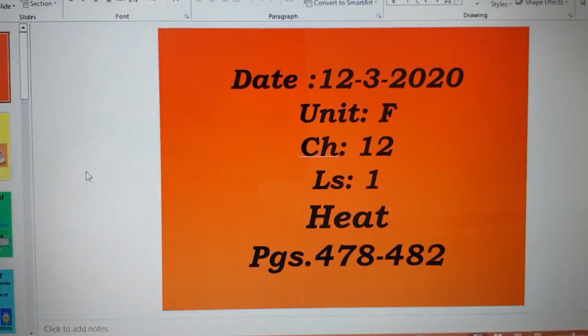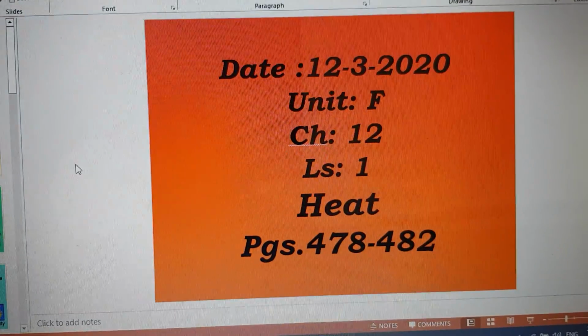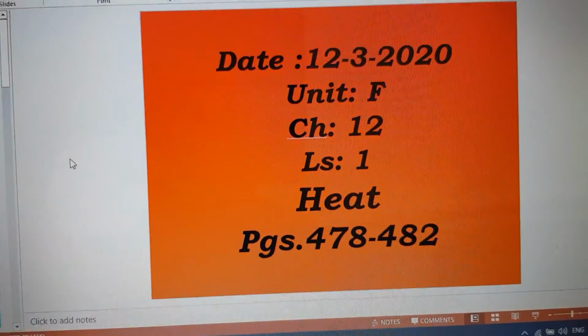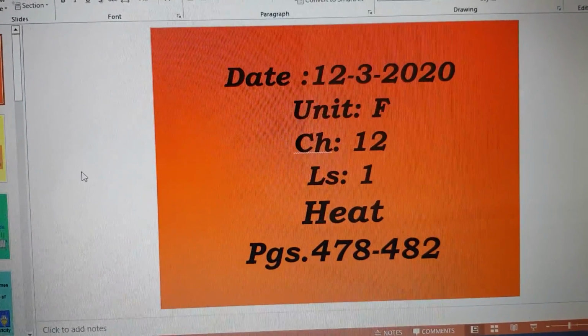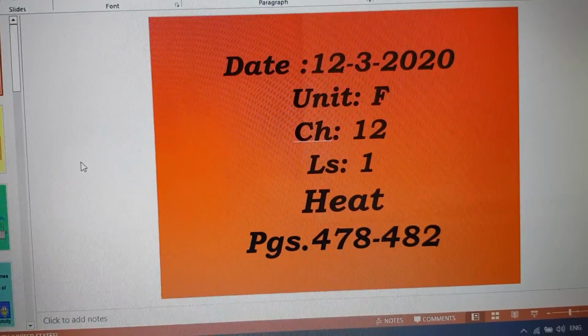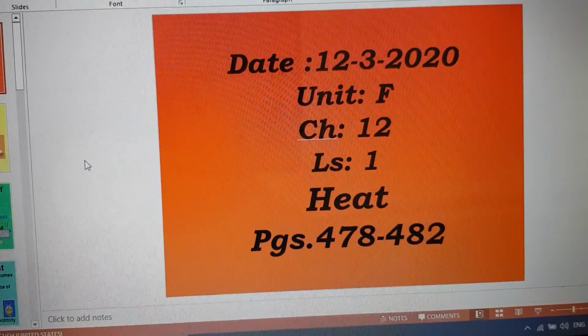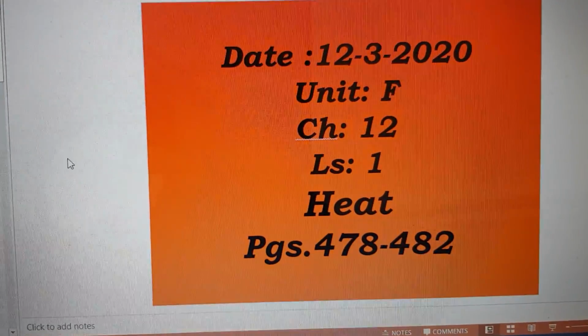Good morning. Today, inshallah, we'll talk about forms of energy. The first form of energy is heat. From page 478 till 482.